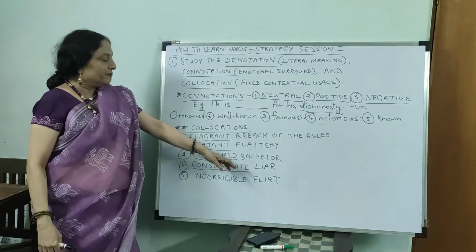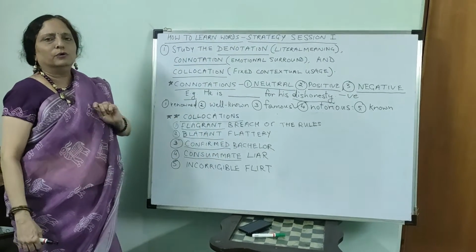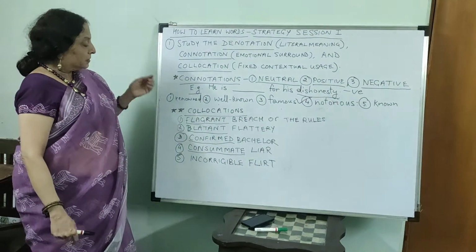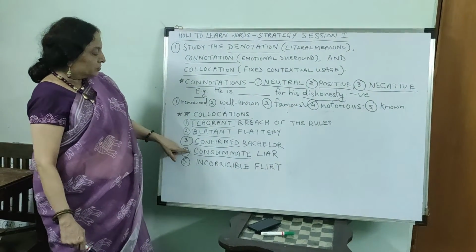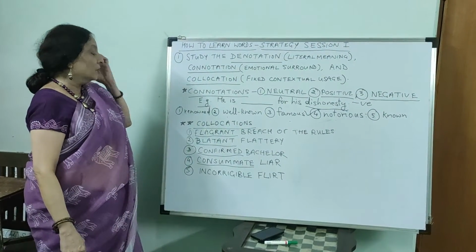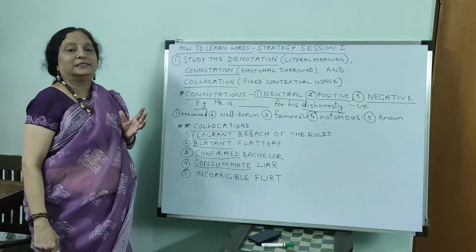So when you say that for a liar, you might think that logically speaking the 2 don't go together. You can say consummate musician, but for a liar you will use consummate, you will not say artistic liar. Why? Because here consummate is used in an ironic sense, that he's so perfect in telling lies.